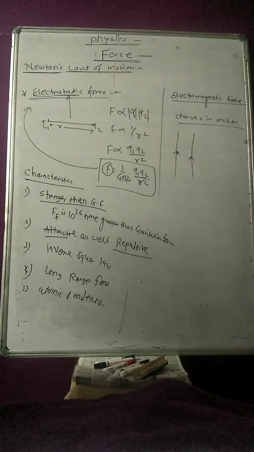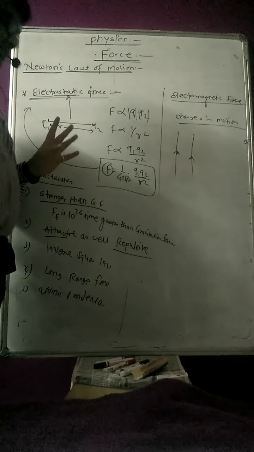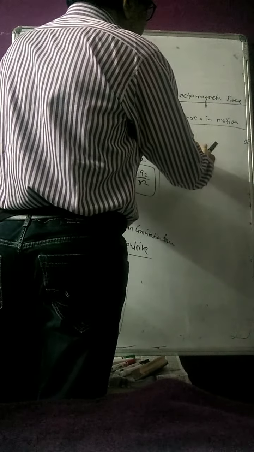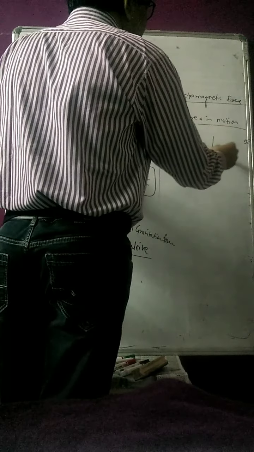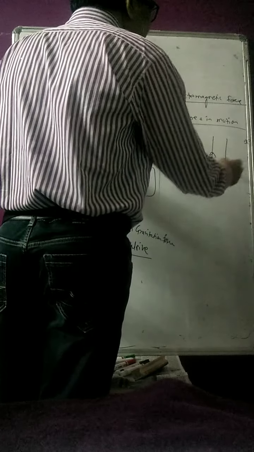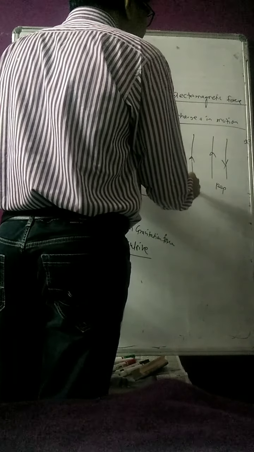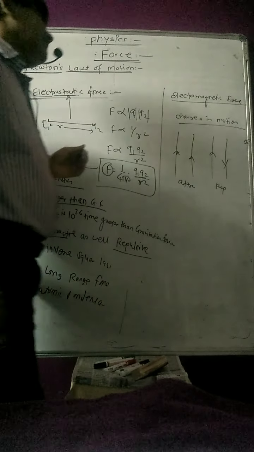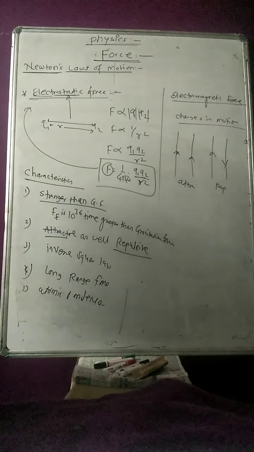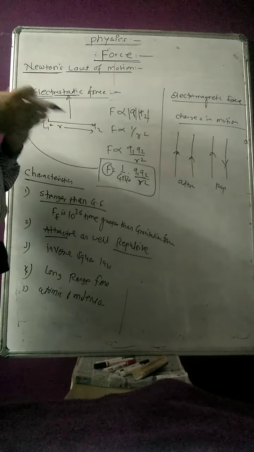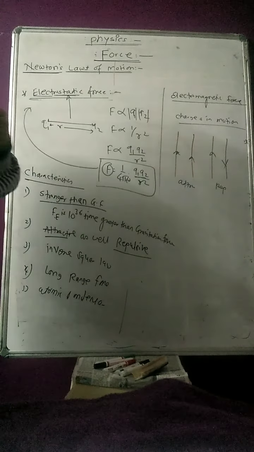These are the two parallel conductors, and due to the magnetic field which is produced, if the current flowing through those conductors is in the same direction, then they attract each other. If the currents are flowing in opposite directions, they repel each other. You see here, if these two currents flow in the parallel conductors in the same direction, they will attract each other. But if in one conductor the current flows in this direction and in the other in the opposite direction, then they repel each other. Here there is a repulsion, here there is an attraction going on. So that is also charges in motion, and the force exerted by one conductor over another conductor will be the electromagnetic force.